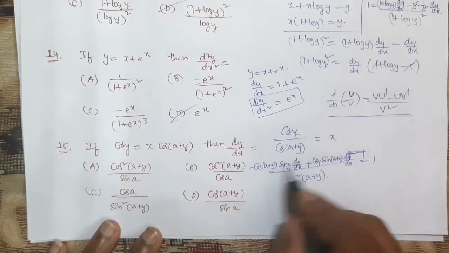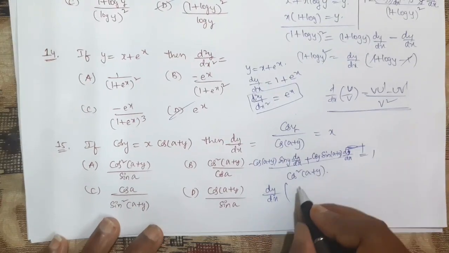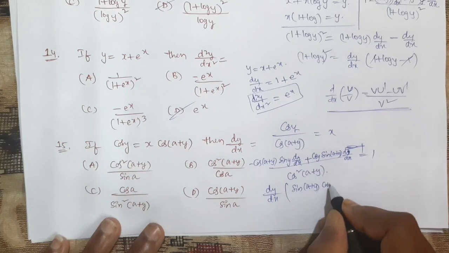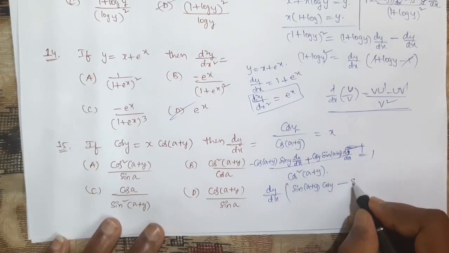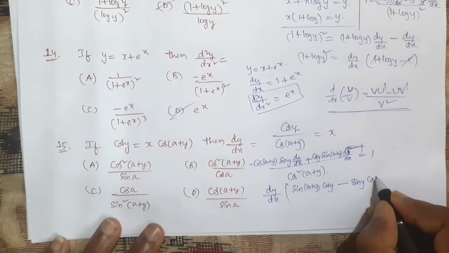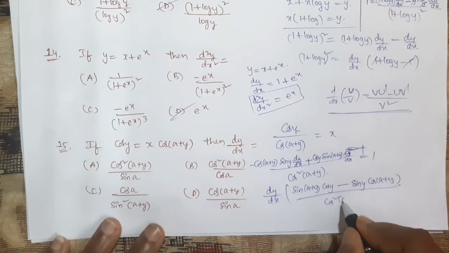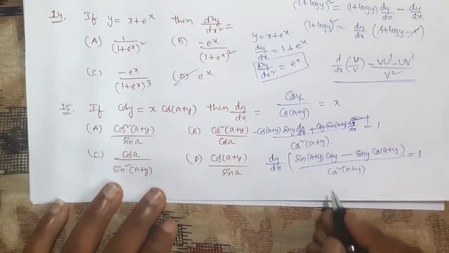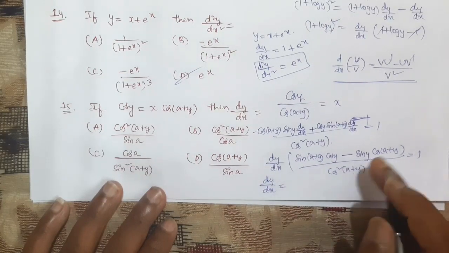Now from these two, if we take dy by dx common, what we get is sin of a plus y into cos y, minus sin y into cos of a plus y, divided by cos square of a plus y, which is equal to 1. Now dy by dx: cos square of a plus y is sent to the right hand side.